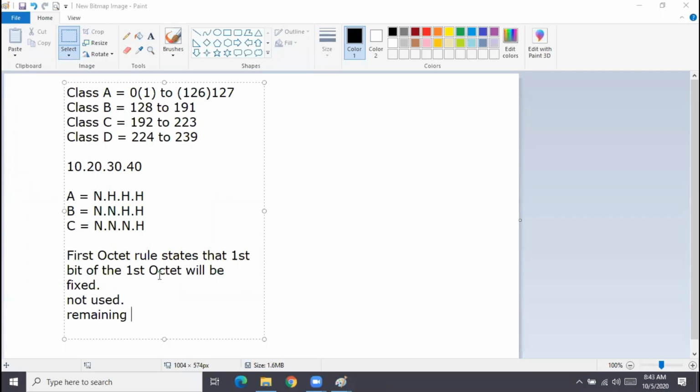So the first octet rule states that the first bit of the first octet will be fixed, not used. Remaining bits can be used. Remaining bits can change.